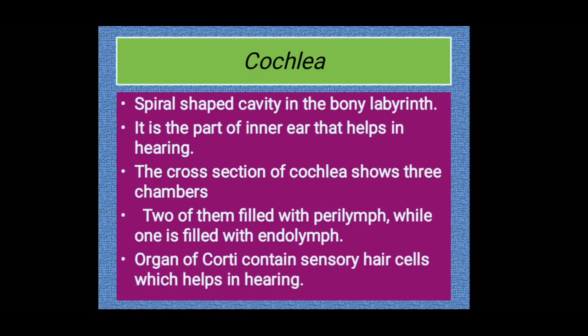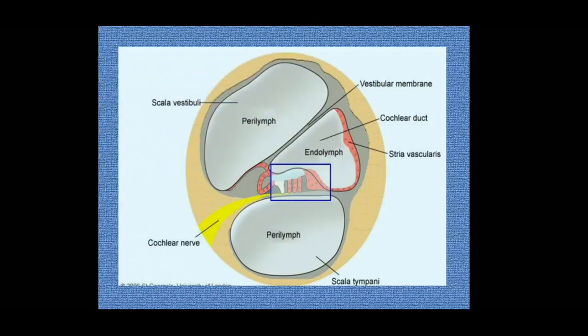Organ of Corti contains sensory hair cells which help in hearing. The specialized structure which helps in hearing inside the cochlea is the organ of Corti. So let's see what the organ of Corti is. This is the cross section showing the compartments of the cochlea.